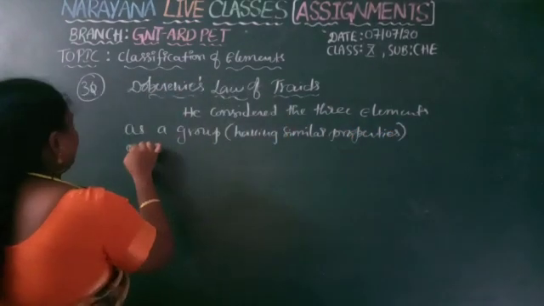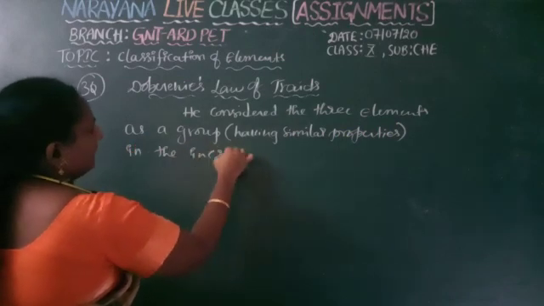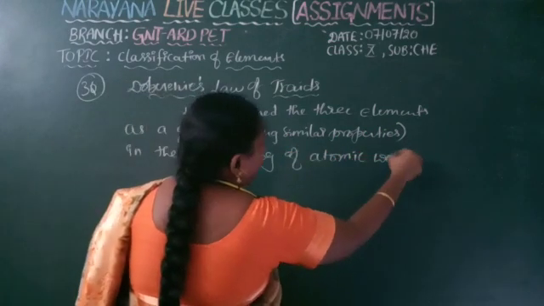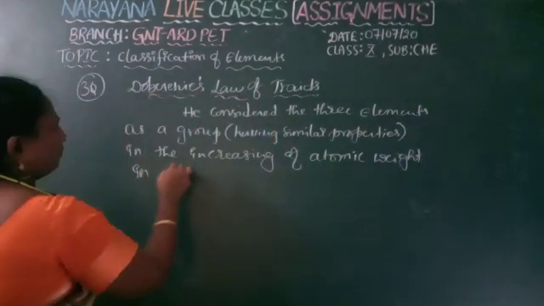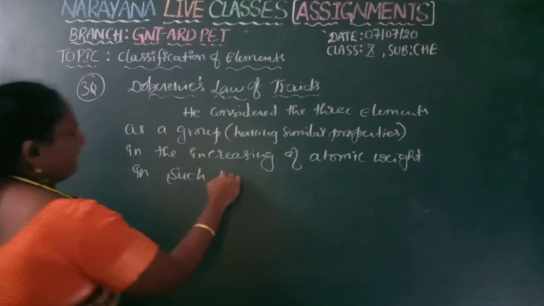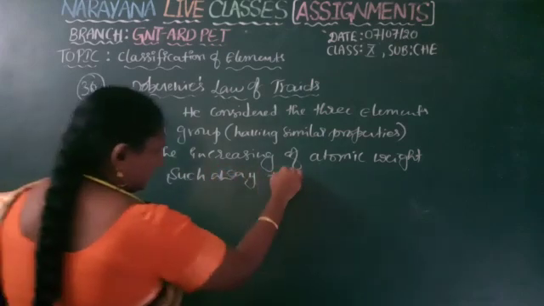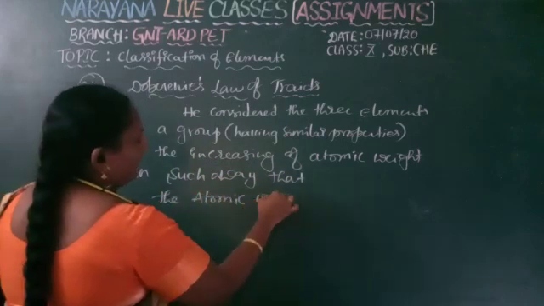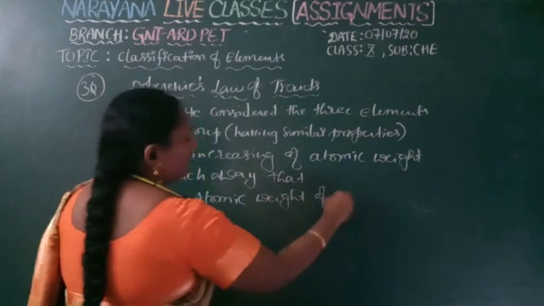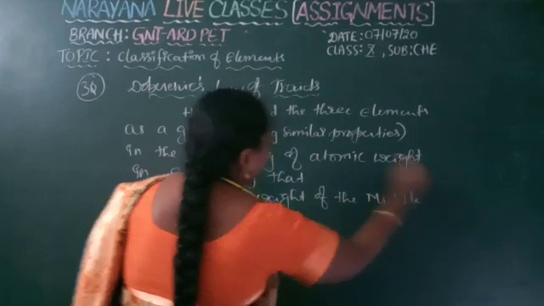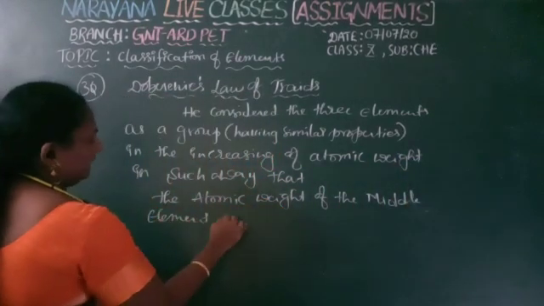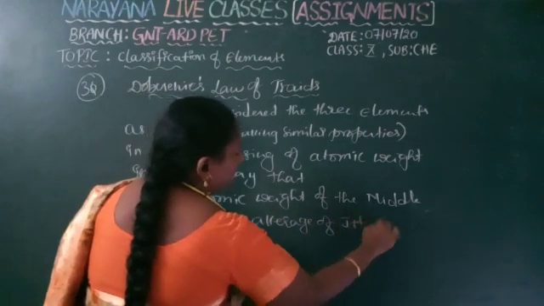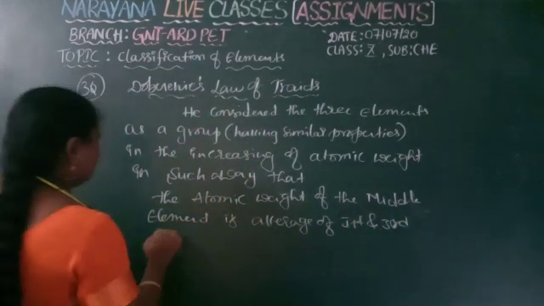As a group, and in the increasing order of atomic weight, in such a way that they satisfy the following formula: the atomic weight of the middle element is the average, the arithmetic mean, of the first and third elements.